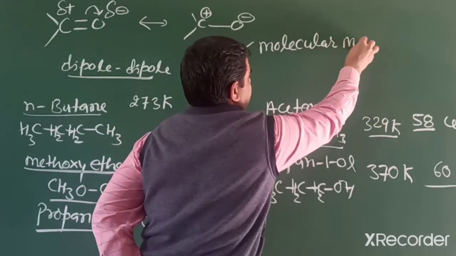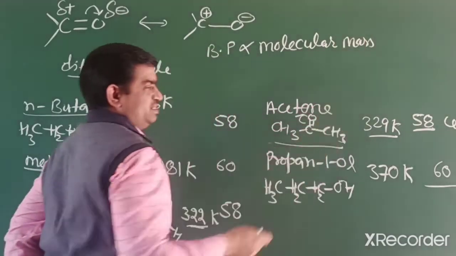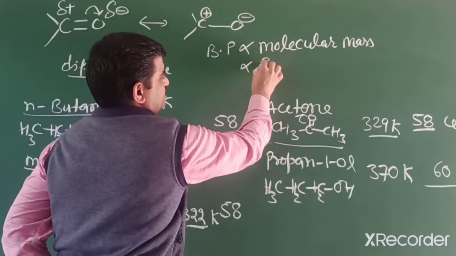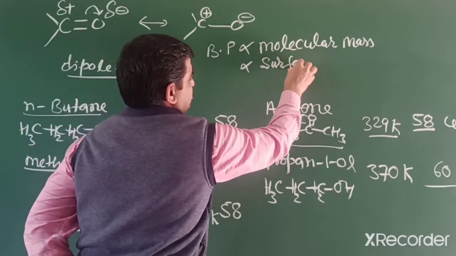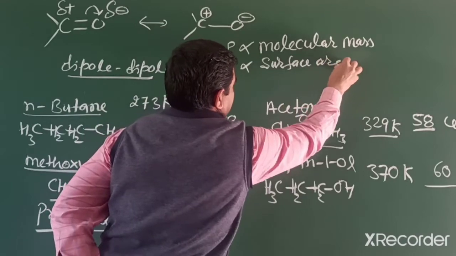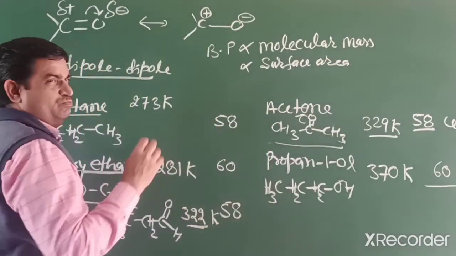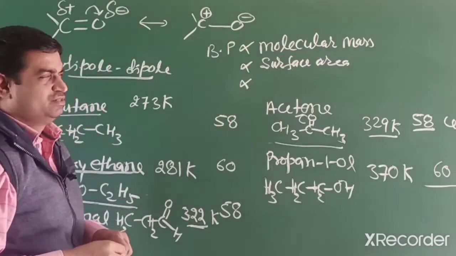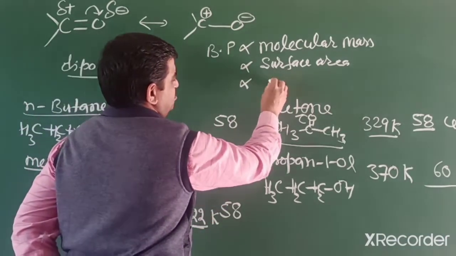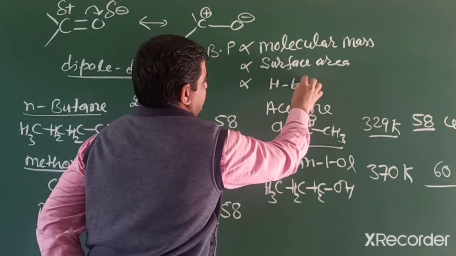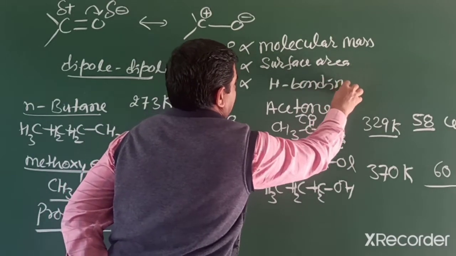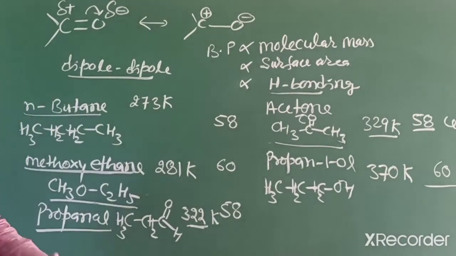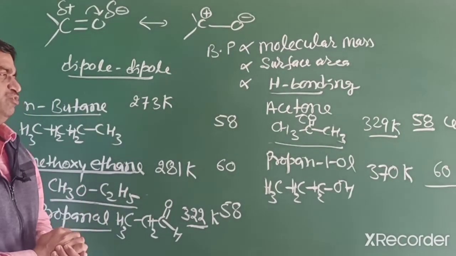When molecular mass increases, boiling point increases. Another factor is surface area. When surface area increases, boiling point also increases. And the most important factor is intermolecular hydrogen bonding, for example hydrogen bonding or van der Waals force of attraction, polar nature. So the stronger the bond, the higher the boiling point.